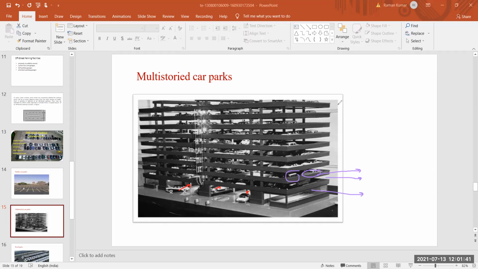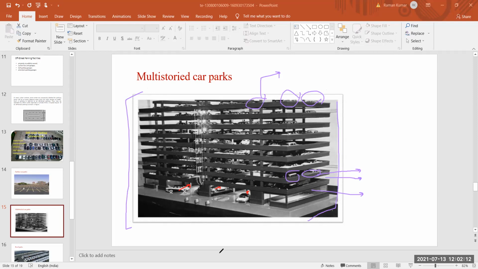So here we generally construct a building where we park our car. So these are our multi-storage buildings. On this multi-storage building we park many types of car, this car, also this car. So we generally park many cars on our multi-story car park also.